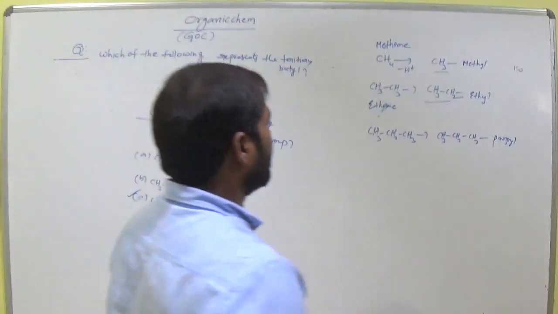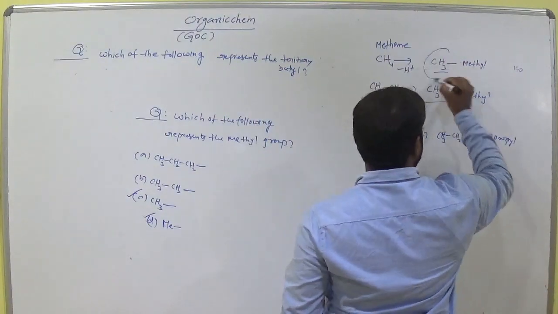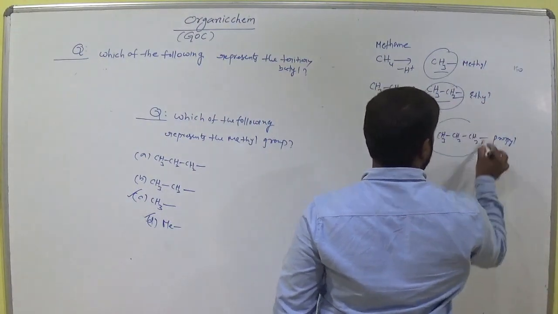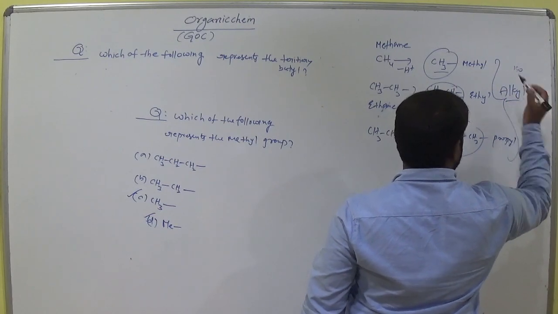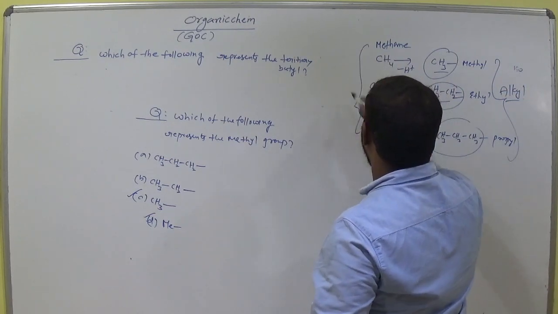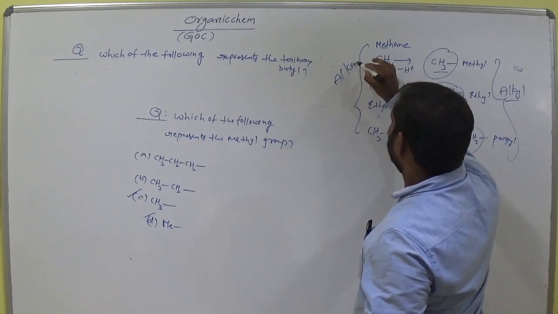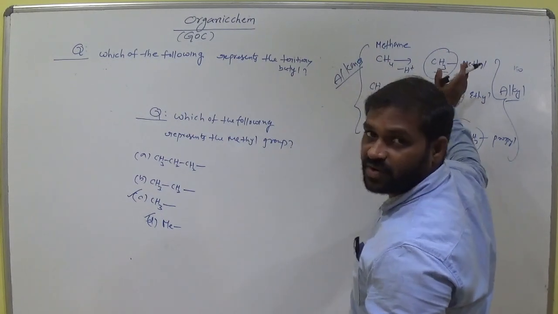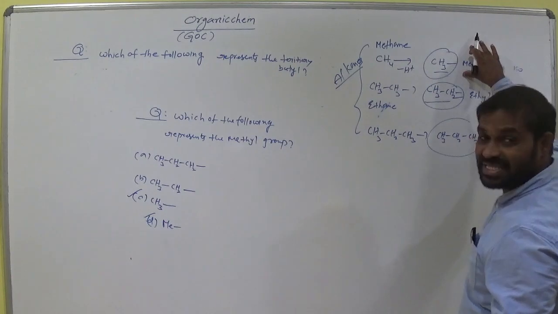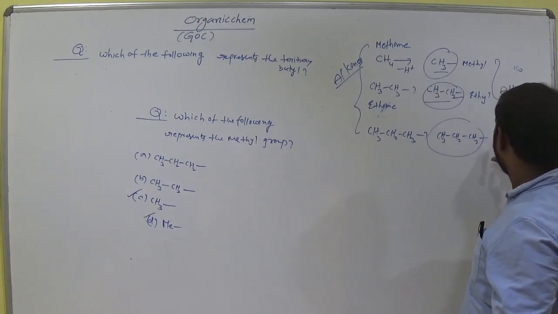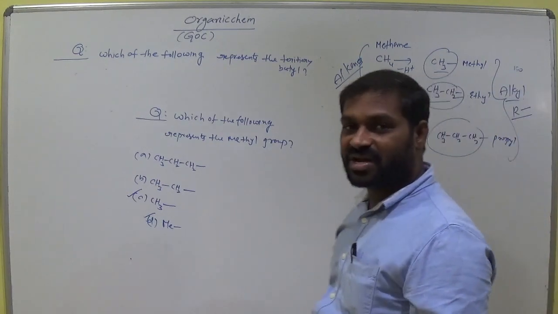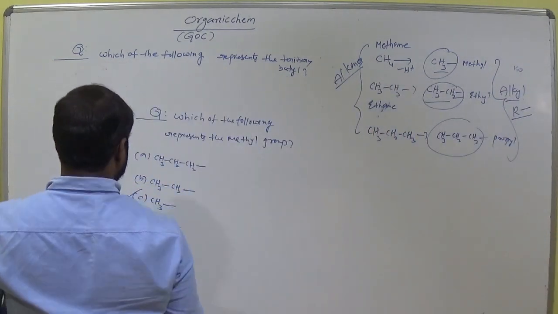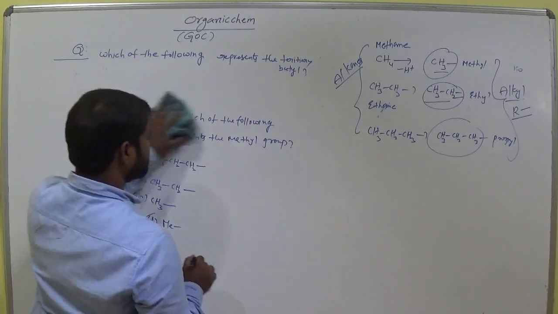Is it clear? From alkanes, remove one hydrogen, we get the corresponding alkyls. These are all called alkyl groups. Now it is methyl, ethyl, propyl. Alkyl we can simply represent like this: R bond means alkyl. Remember this. So now this is the answer.